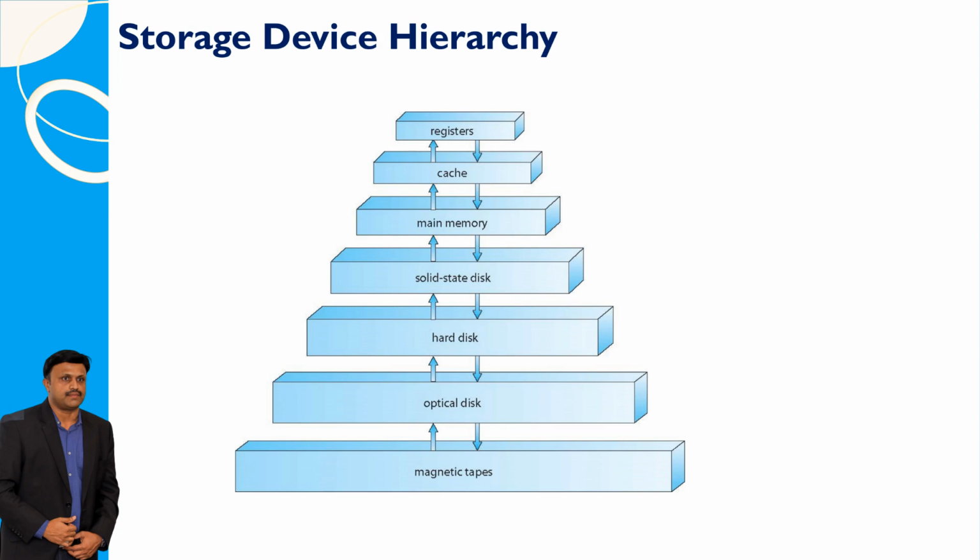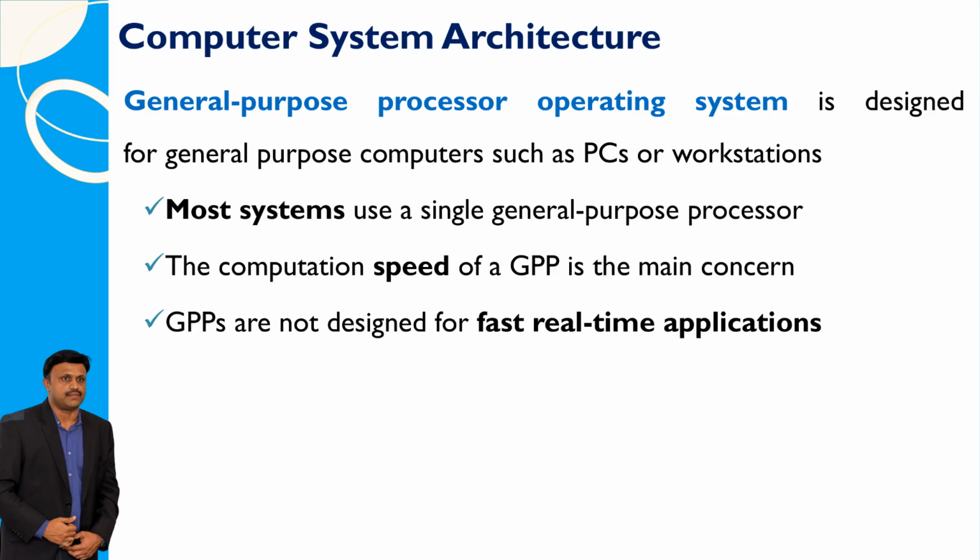A general-purpose processor operating system is made for regular computers like PCs or workstations that we commonly use. Usually, these systems have just one general-purpose processor. The main thing we care about with these processors is how fast they can do computations. However, they're not meant for really fast tasks that need immediate responses.